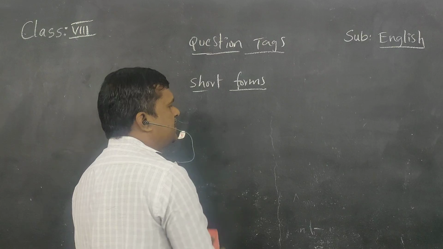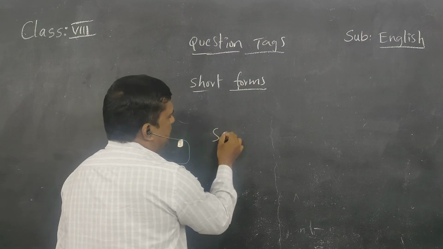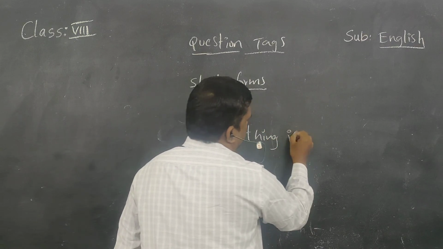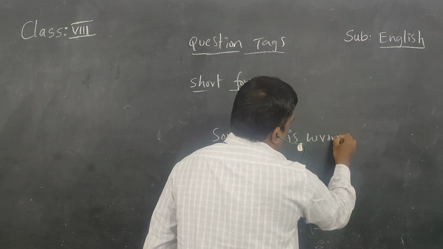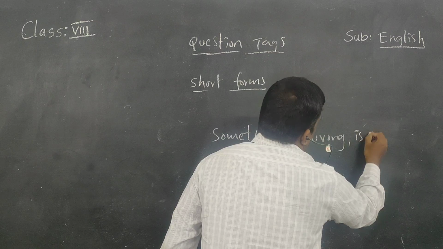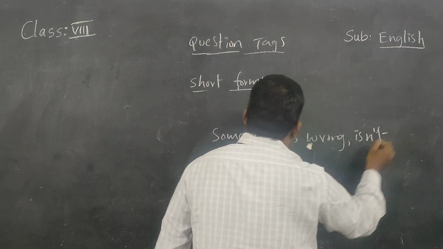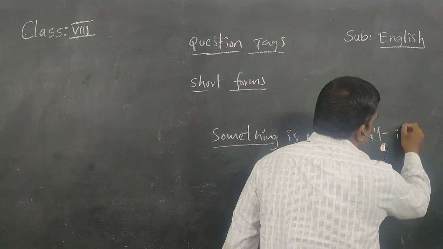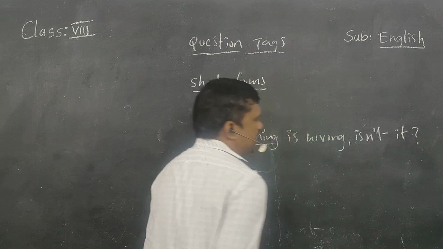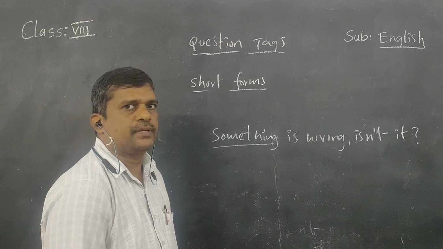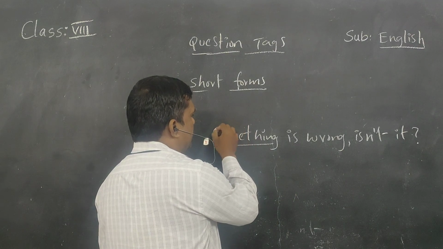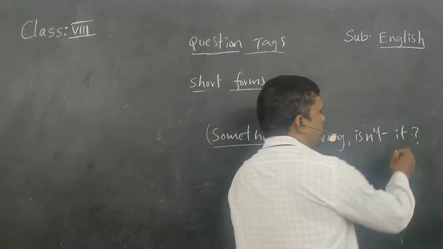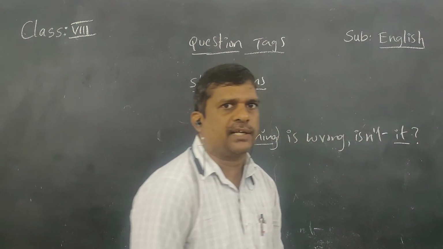For example, if there is any subject like something. Something is wrong, is it? What is the pronoun for something here? Isn't it? In the place of something, we can write it as the pronoun in the question tag part.